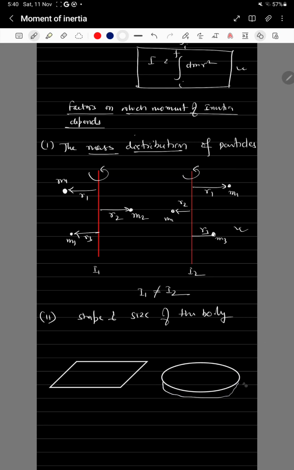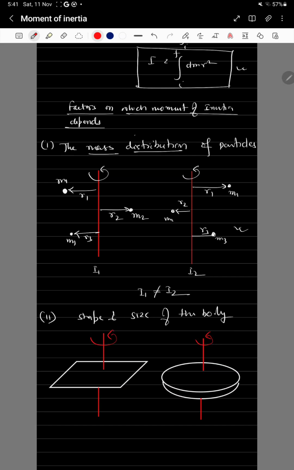This is the shape of the circular disc. Both are rotating about the same axis, with the same orientation. Suppose it is the z axis, and this disc and this rectangular lamina are rotating about this axis of rotation.